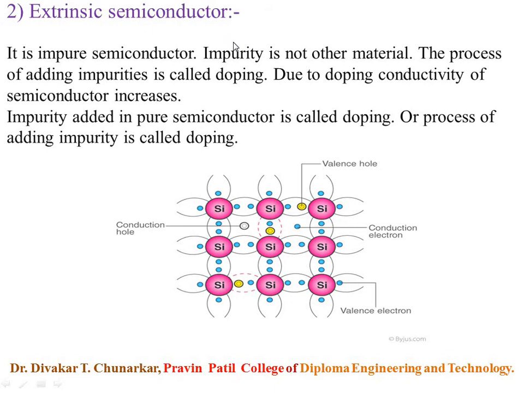In extrinsic semiconductor, impurity is added to the pure semiconductor, and the process of adding impurity is called doping. Due to doping, the conductivity of the semiconductor increases.